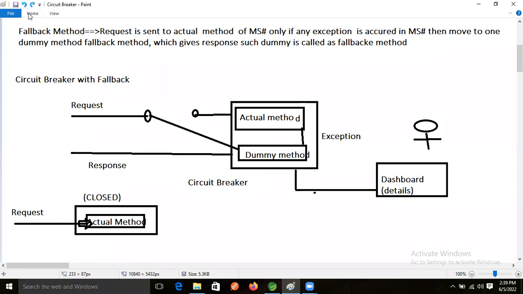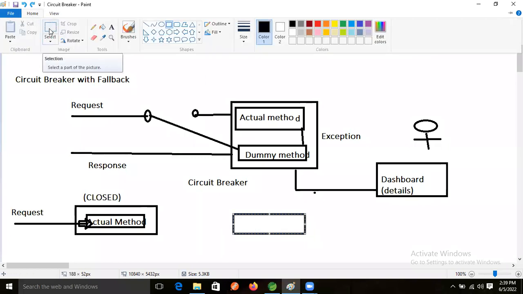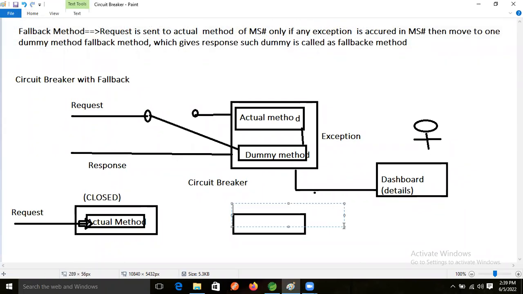Okay, so here just assume that we have the dummy method. Actual method is also there, and the dummy method is also there.